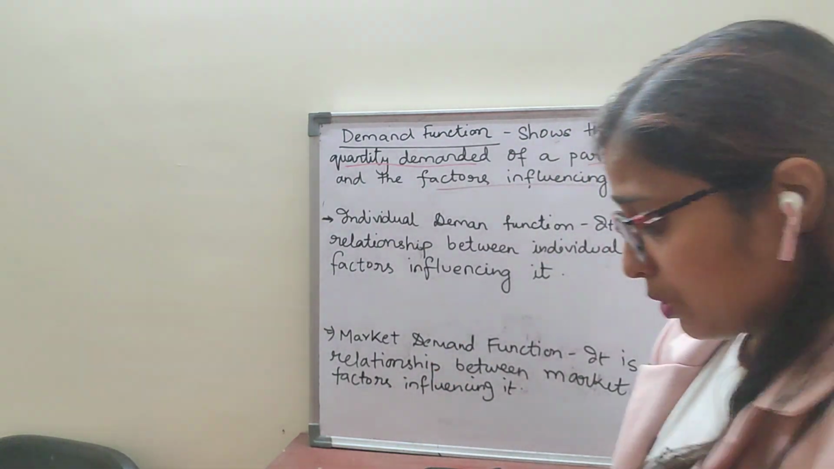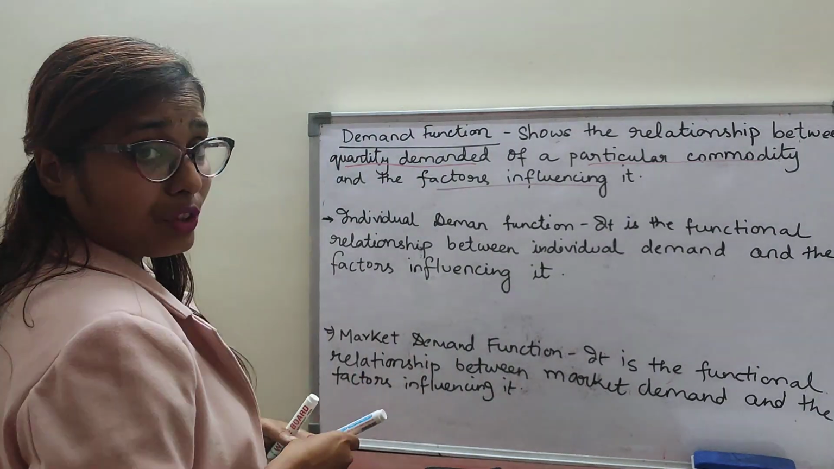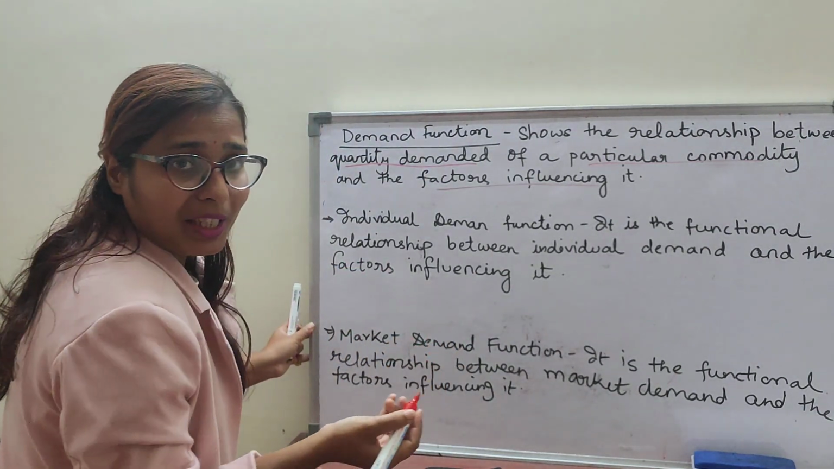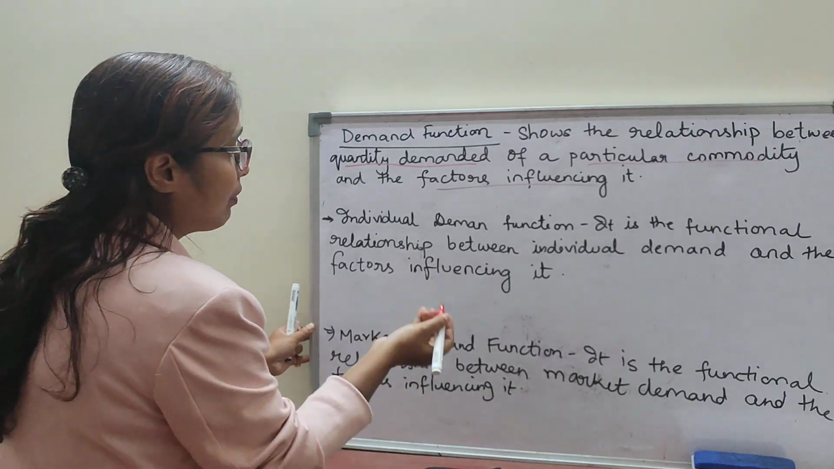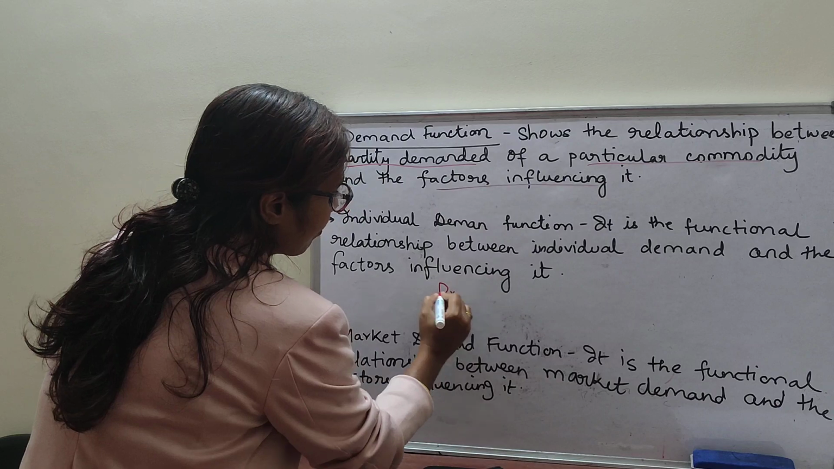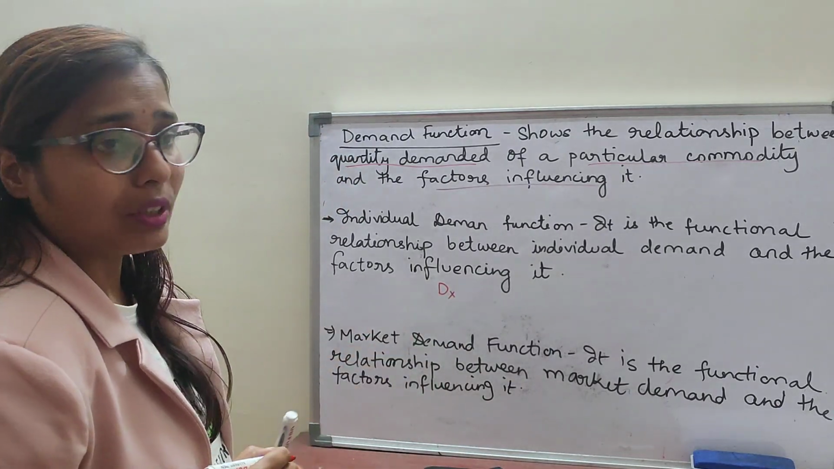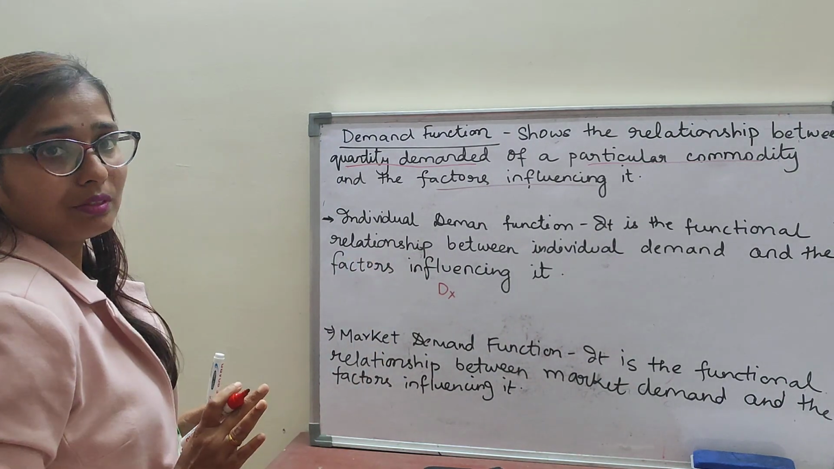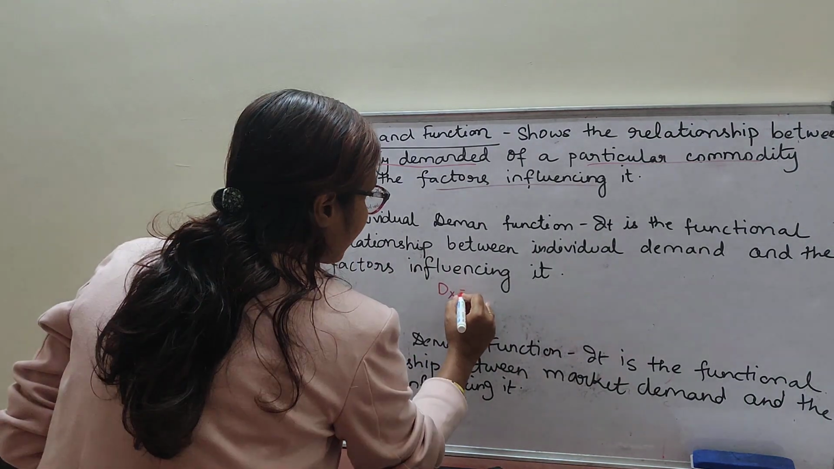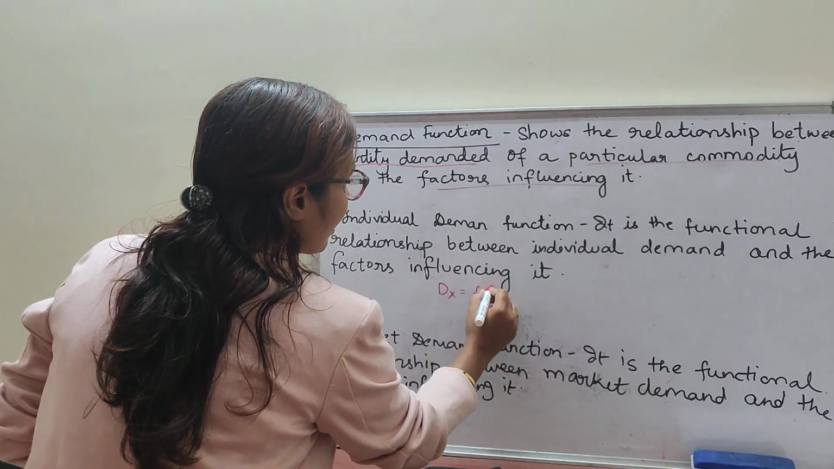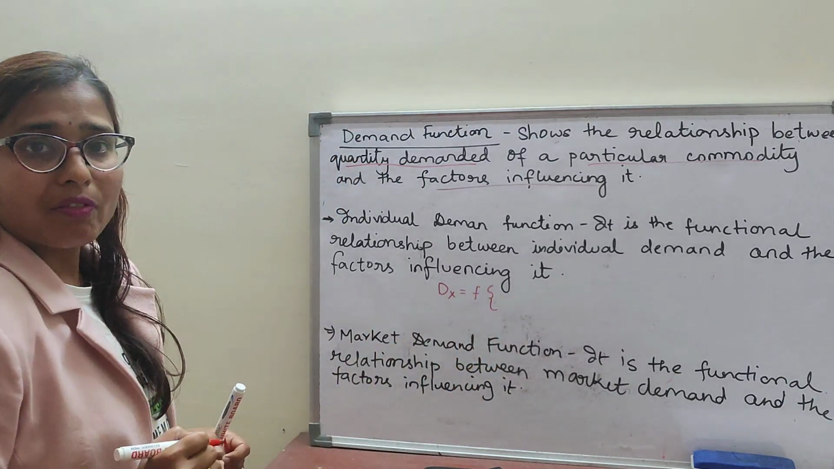Suppose I show it in the expression form, that means we are showing the demand function. Suppose I take Dx, that is demand for the X commodity, and the factors influencing this demand. Shall I write it? So demand function shows the functional relationship. F is the functional relationship. And what are the factors?